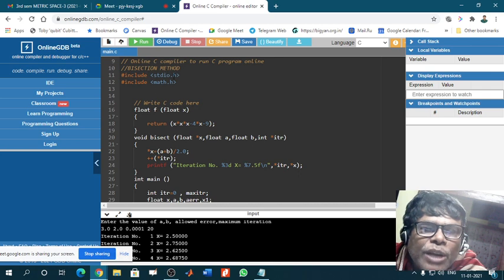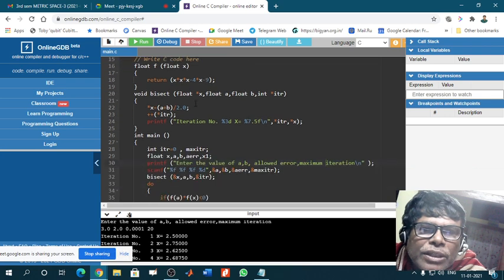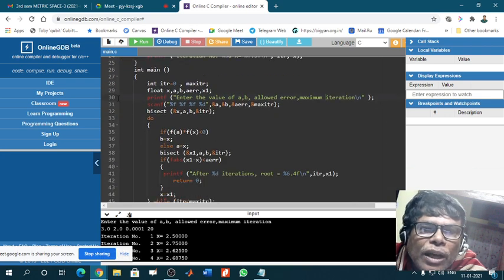stdio is the standard input output header file. So this is some output, and this is also some output. But scanf is an input function. That means it is how you enter the value.